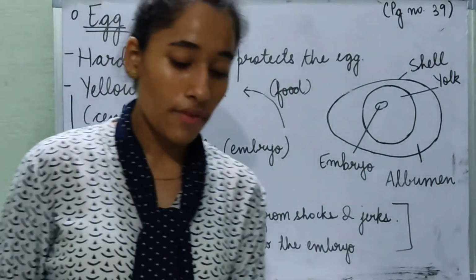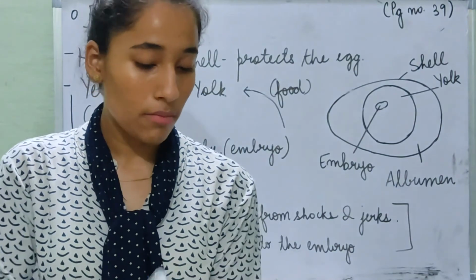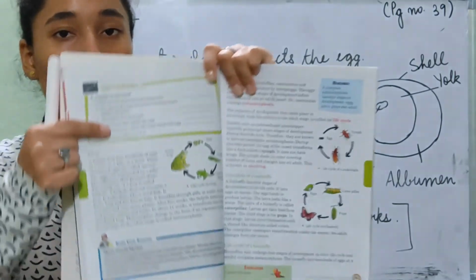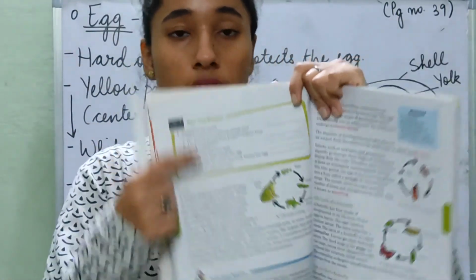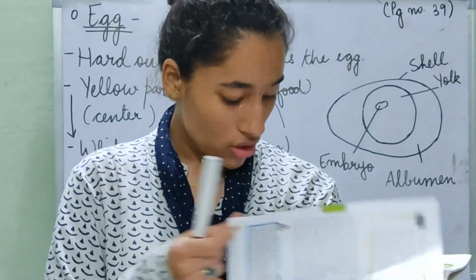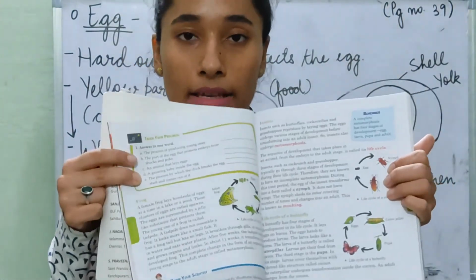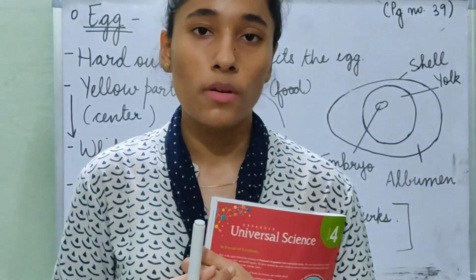Now that is all for today. You all have to revise what we have done so far and turn to page number 40, and this is your homework for today. Track your progress. You have to revise the two pages that are page number 38 and 39, and then fill out these blanks and do the other homework in your copy.